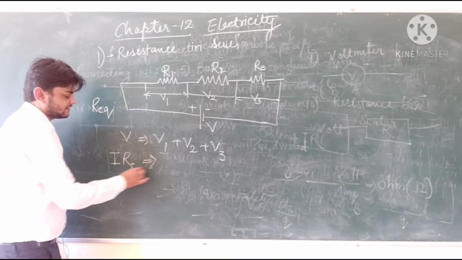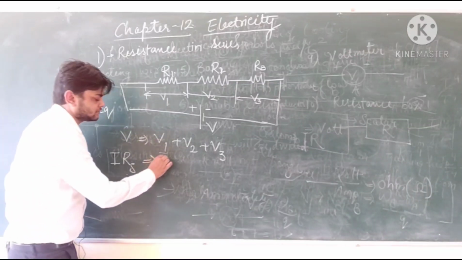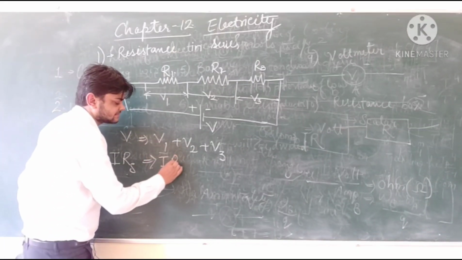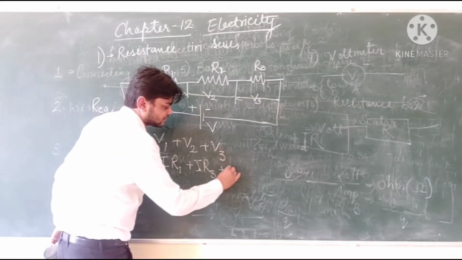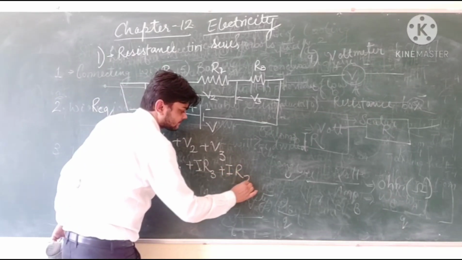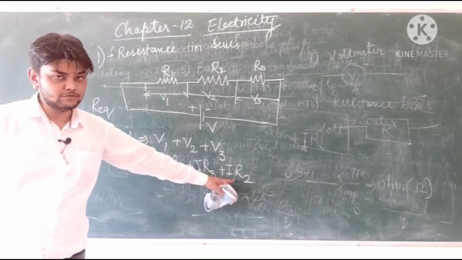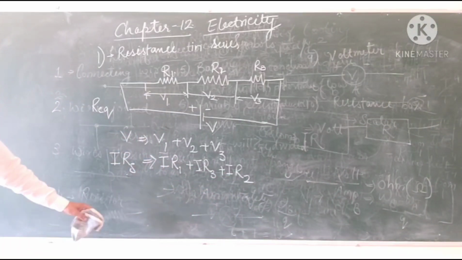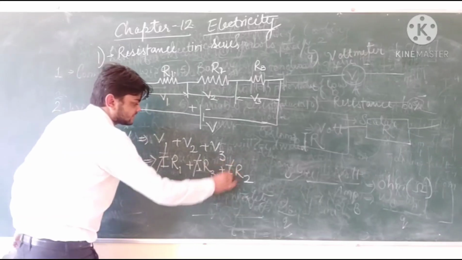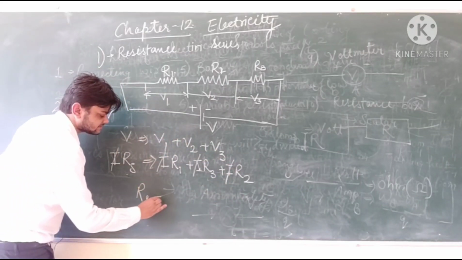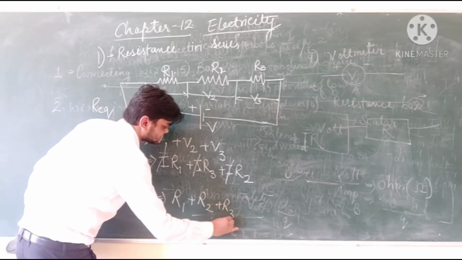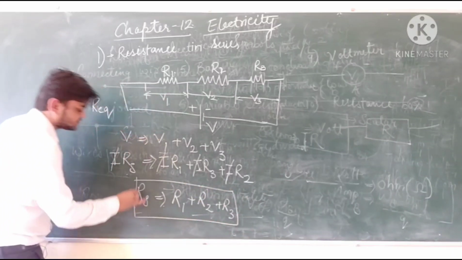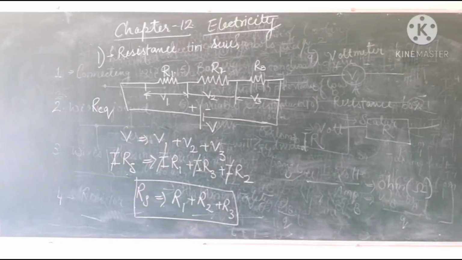Therefore, total current and resistance in series will be equal to current across R1 and summation of current across all the three and product of these resistances: IR1 plus IR2 plus IR3. Therefore, I is common, it will be cancelled out. Hence, we will get resistance in series is simply summation of individual resistances. The total resistance in any type of series circuit will always be the sum of all the resistances taken together.